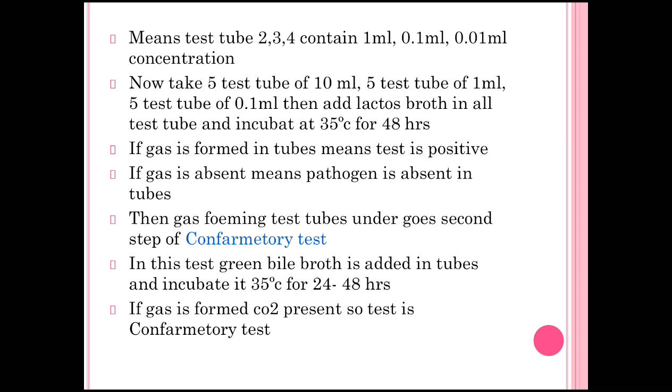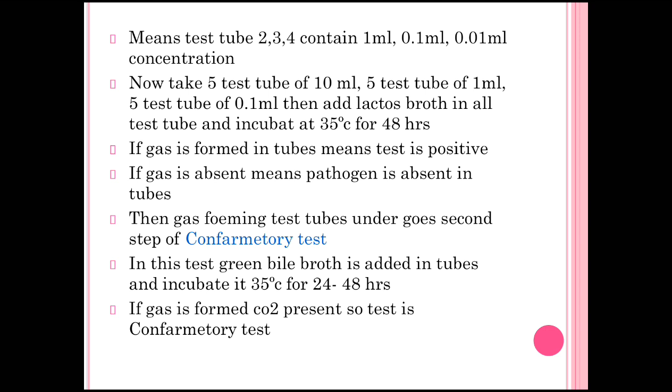Now we collect all the test tubes in which gas is formed after incubating 48 hours at 35 degrees Celsius for the second test, which is named the confirmatory test. In this test, green bile broth is added in the tubes and again incubated at 35 degrees Celsius for 24 to 48 hours.